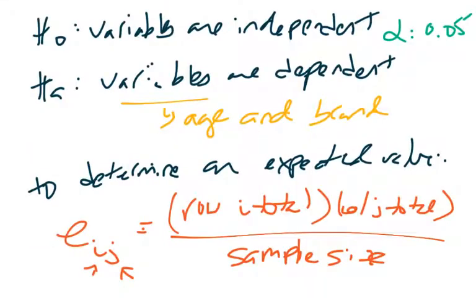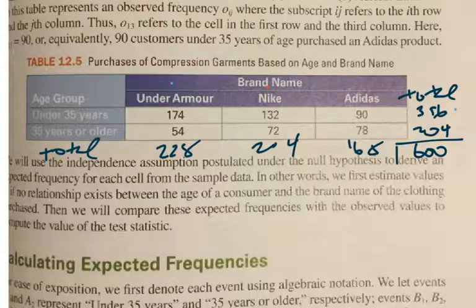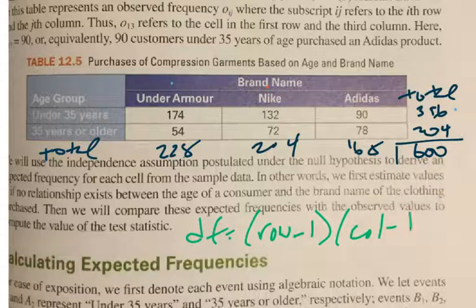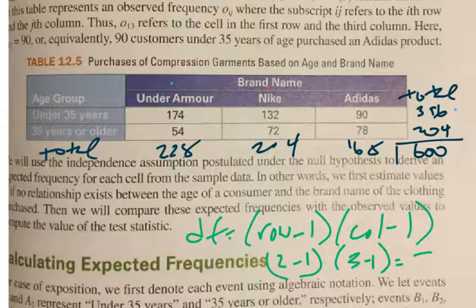For these contingency table problems, the degrees of freedom are actually going to equal the number of rows minus 1 times the number of columns minus 1. So it's almost like taking the degrees of freedom of the rows times the degrees of freedom of the columns. So in this case, we had 2 rows and 3 columns. So 2 minus 1 is 1, 3 minus 1 is 2, 1 times 2 is 2.